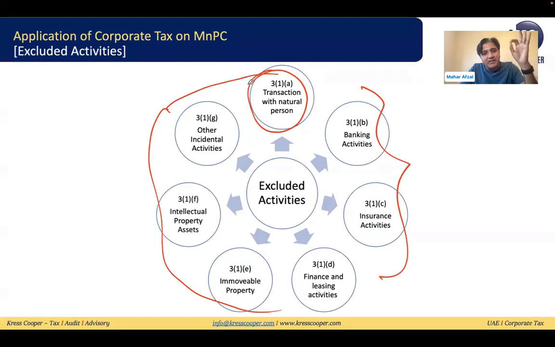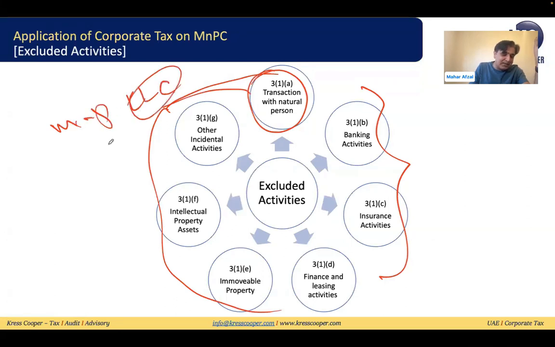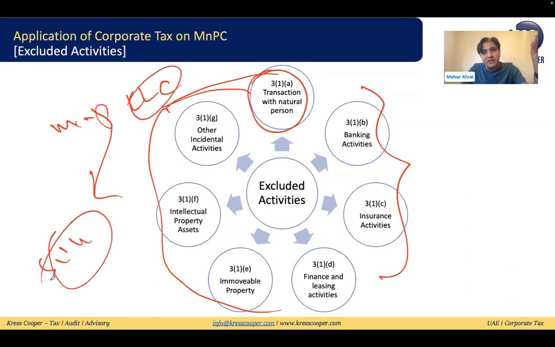Otherwise, if they are providing any services to other free zone persons within the free zone, it will be assumed these will not be subject to corporate tax. It will be considered qualifying income. Just I wanted to give you an example. This is an MNPC, and this MNPC is an LLC company. If this LLC company is providing manufacturing and processing of goods or material services to a sole establishment, and we know the sole establishment is a natural person, then it will be subject to tax.